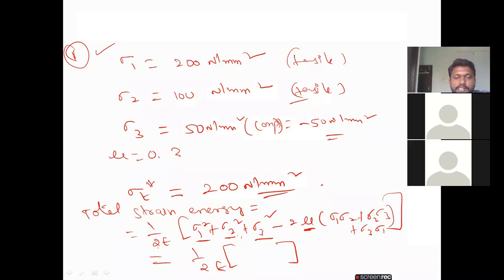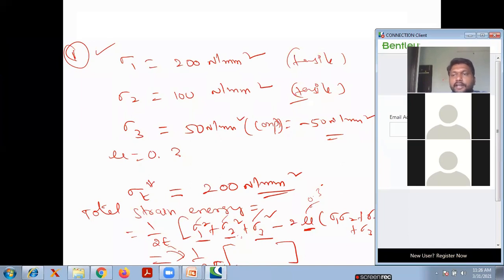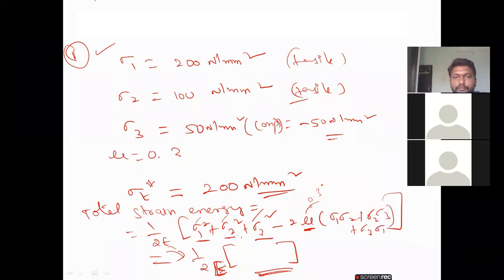Here 1 by 2E is common, so there is no need to substitute E. Don't enter it like that. Only substitute sigma 1, sigma 2, sigma 3, and mu as 0.3, then you will get some value. Please tell me the answer. Yes, 49500 divided by 2E. Yes, that is the right answer. It's okay, fine. Next, moving ahead. So this is the total strain energy.